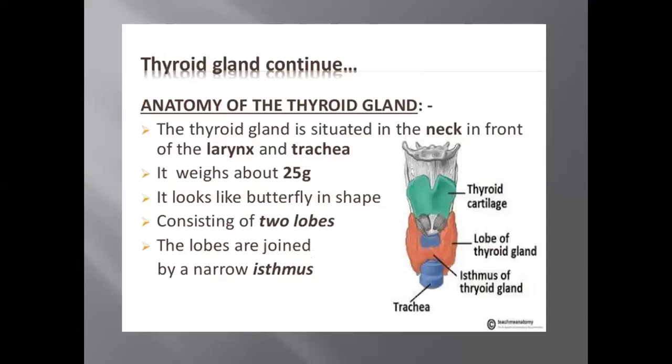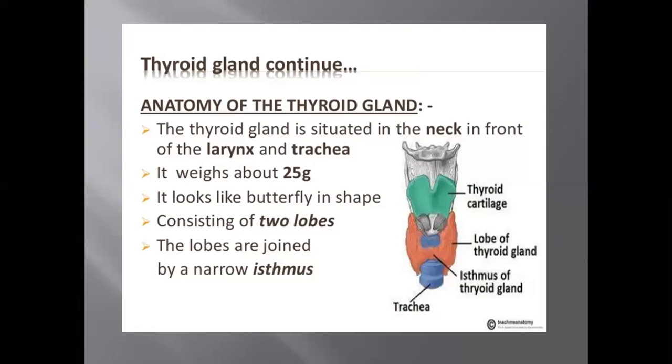Okay. Let me tell you one thing more about it: the thyroid glands that are present in your neck region produce a hormone, and that hormone is known as thyroxine. What is the hormone's name? Thyroxine, which is produced by these thyroid glands. Iodine is required for this hormone.